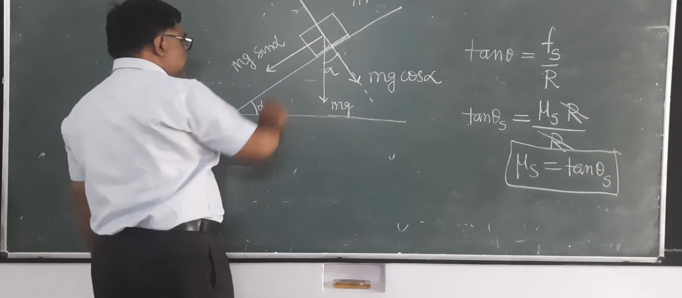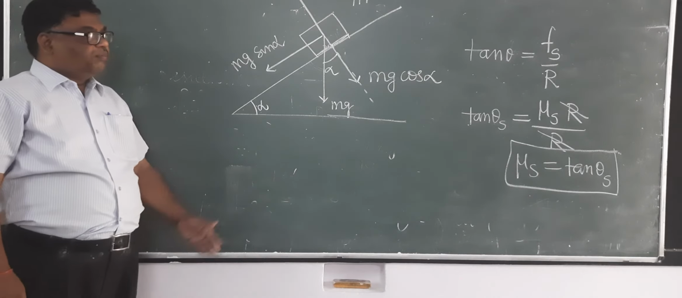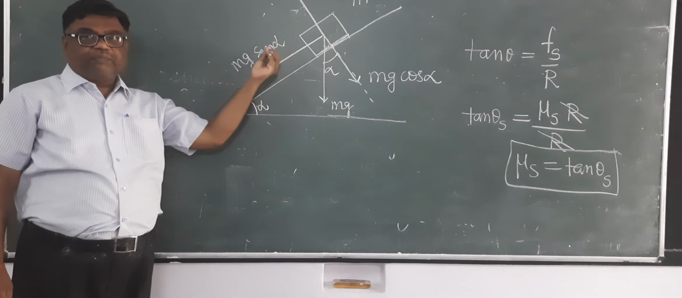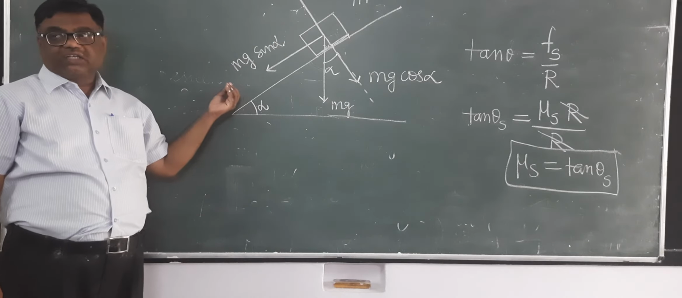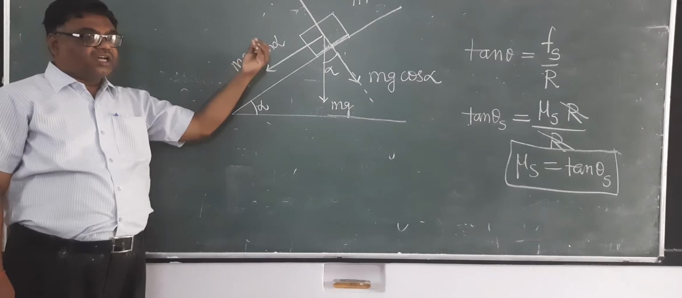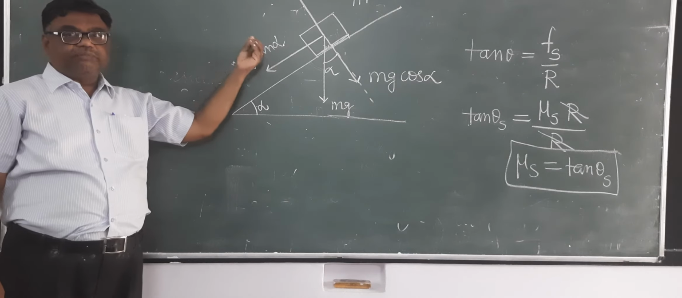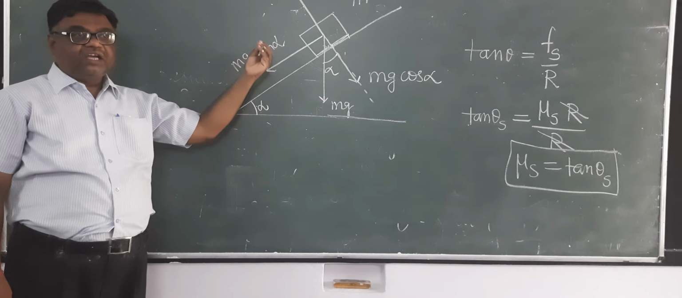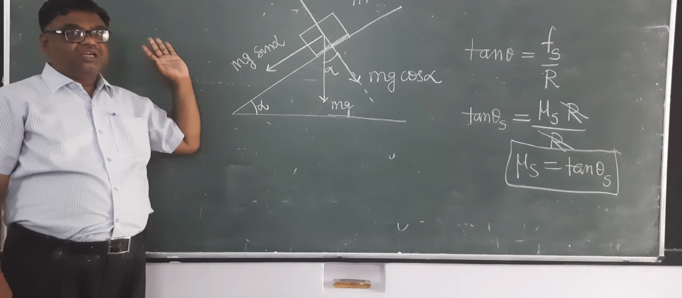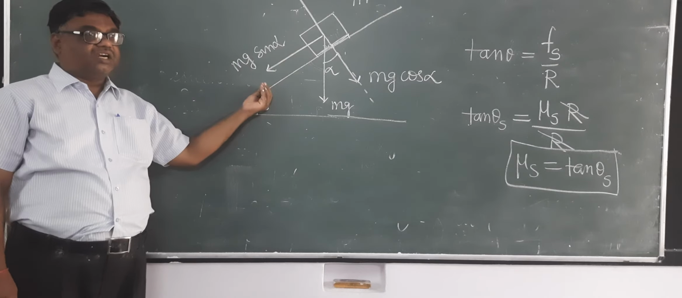It is clear? Now see here, this mg sin alpha is tending to bring the block in downward direction. It is tending to initiate the motion on the block down the incline. That means mg sin alpha is trying to bring the block down, and when it becomes sufficient the block will start moving.